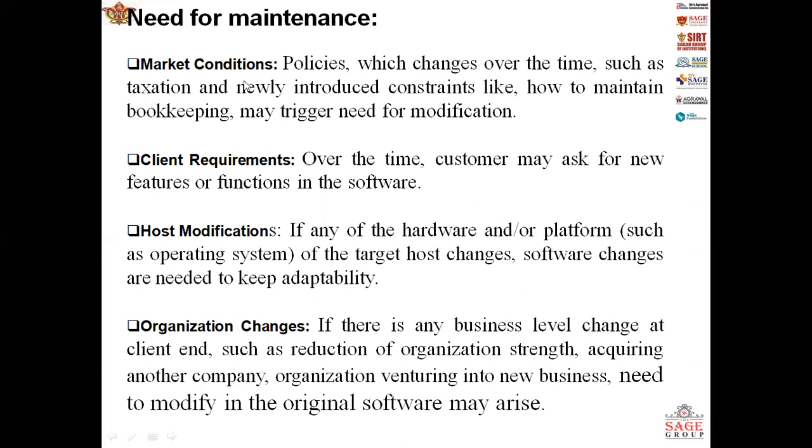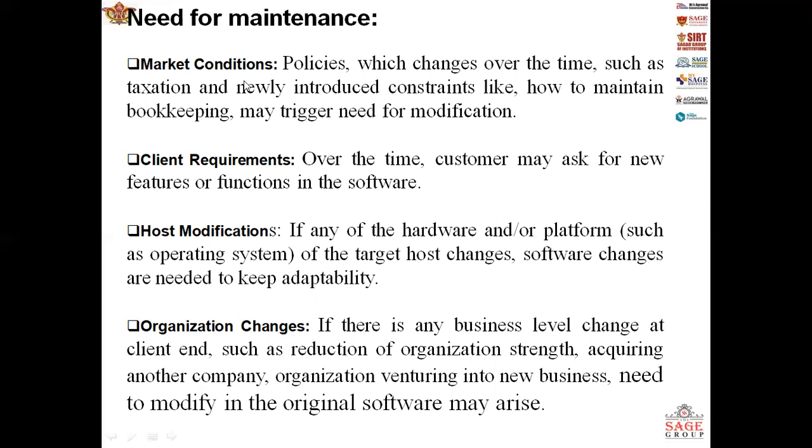When we talk about the categories of software maintenance, we will see corrective maintenance, adaptive maintenance, perfective maintenance, and preventive maintenance. If somebody asks you about the categories of software maintenance, you can tell them. Corrective maintenance means a software product may be essential either to rectify some bugs observed while the system is in use or to enhance the performance of the system.